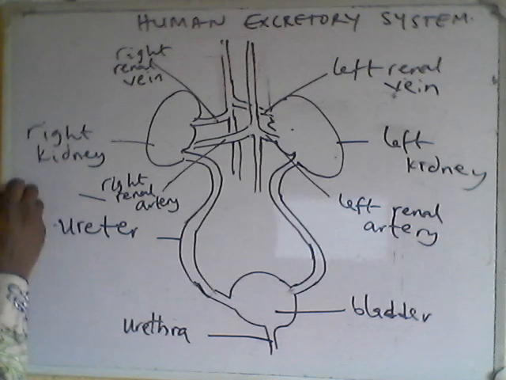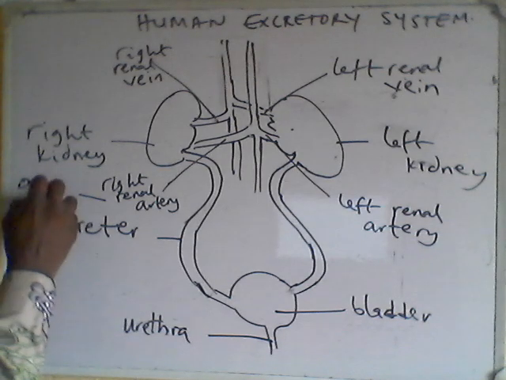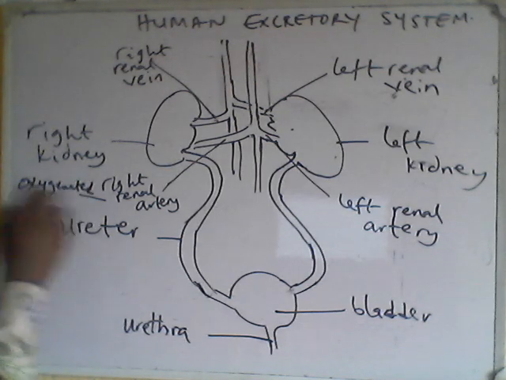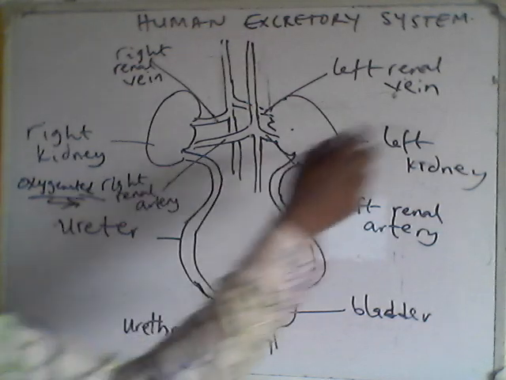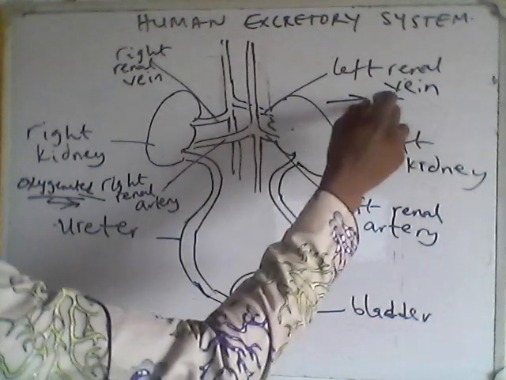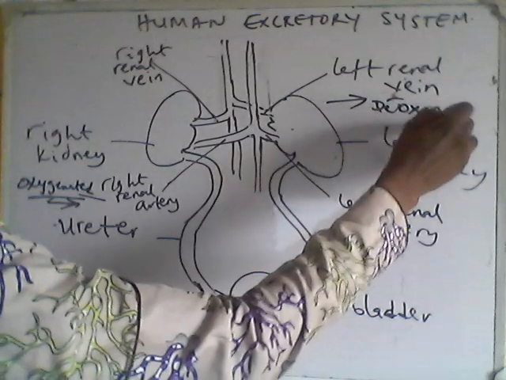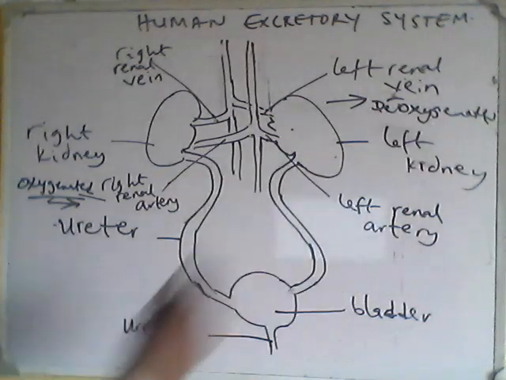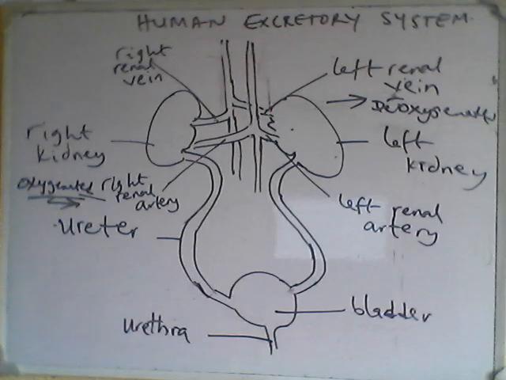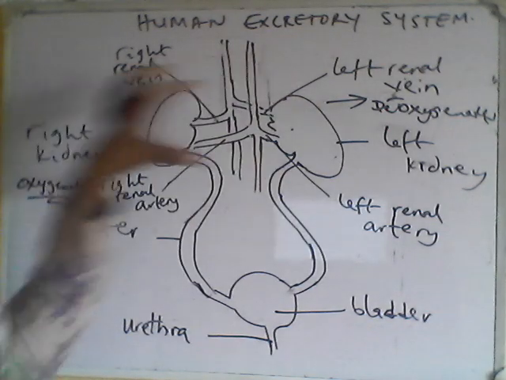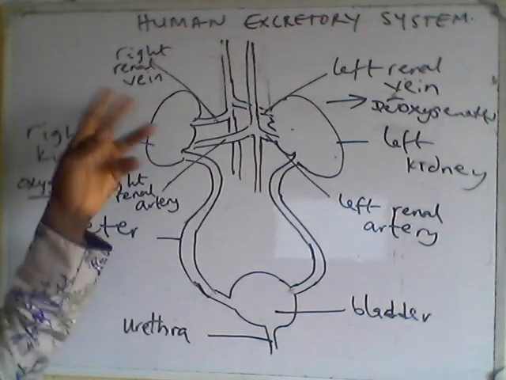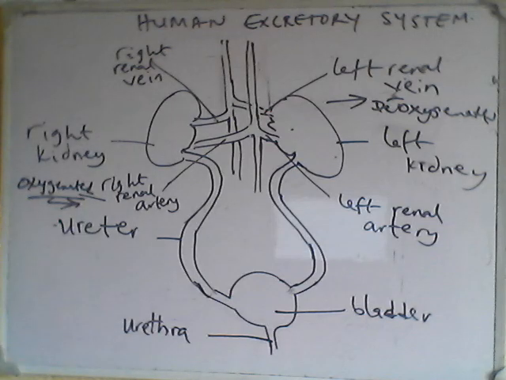This one is oxygenated, so it brings it in, while this one takes it out, deoxygenated. That's what it does. This is where the work is carried out: the filtration, ultrafiltration, and reabsorption happen inside the kidney.